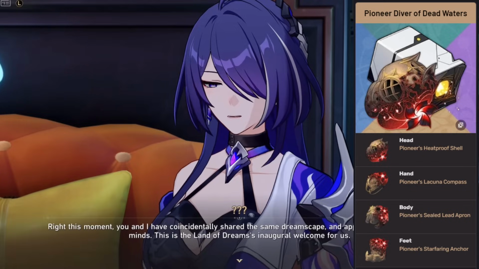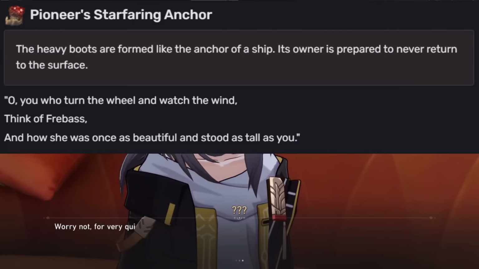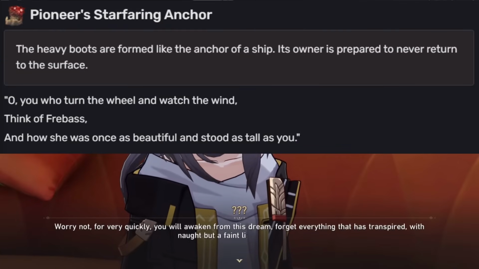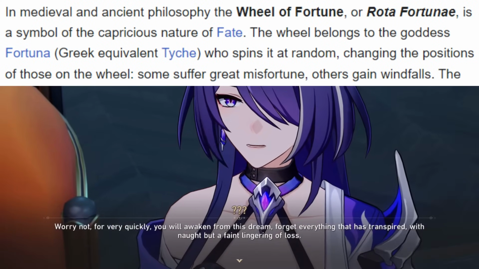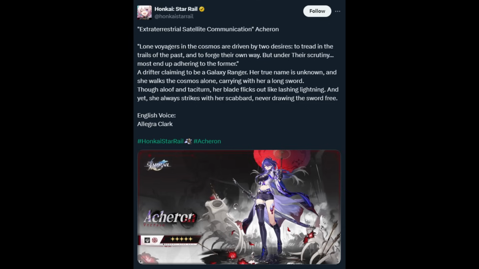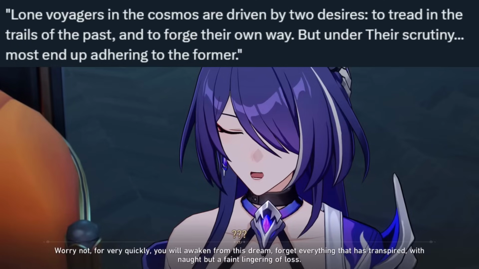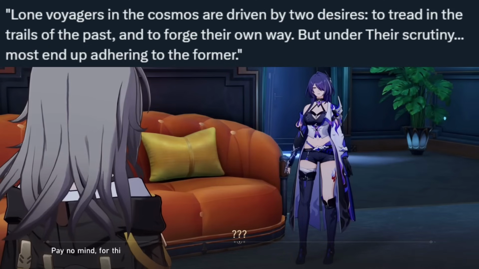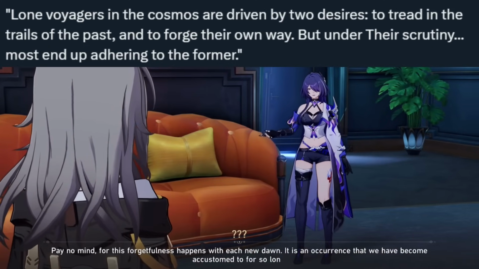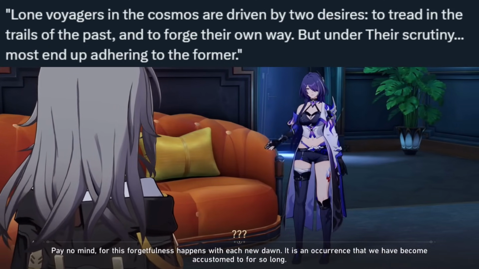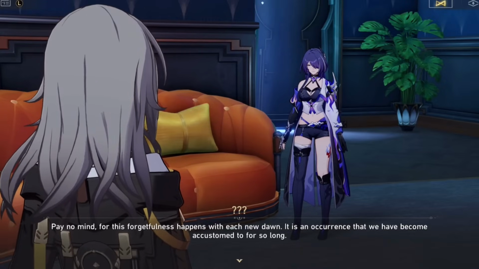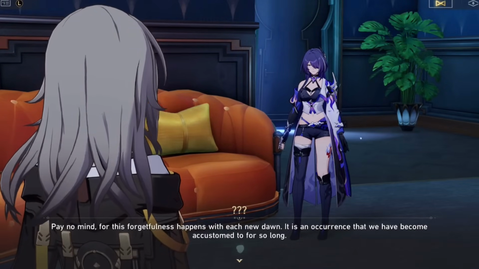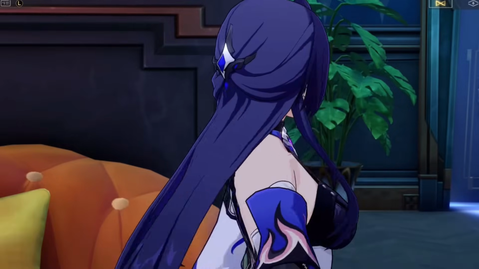In the Pioneer Diver relic set, there is a line that states, "Oh, you who turn the wheel and watch the wind, think of Freebass," which may be a reference to the Wheel of Fortune, another reference to Greek mythology. Moreover, Acheron's character reveal features this line: "Lone voyagers in the cosmos are driven by two desires, to tread in the trails of the past and to forge their own way, but under their scrutiny, most end up adhering to the former." This is most likely referring to Terminus, and the line may suggest how difficult it can be to step away from someone's past or